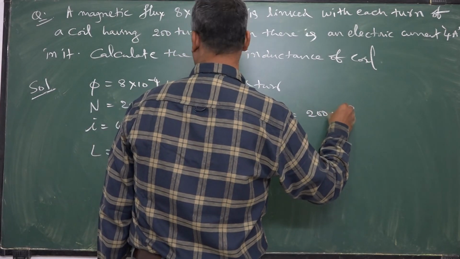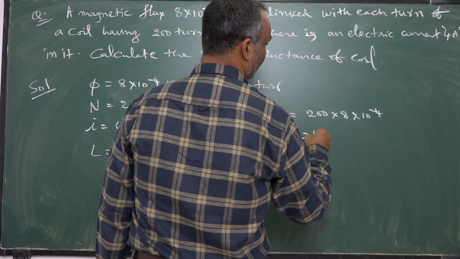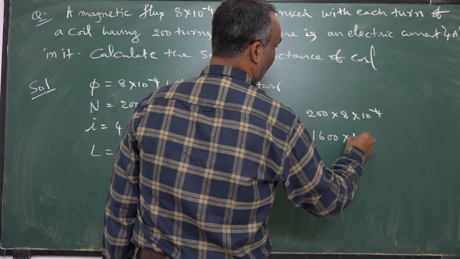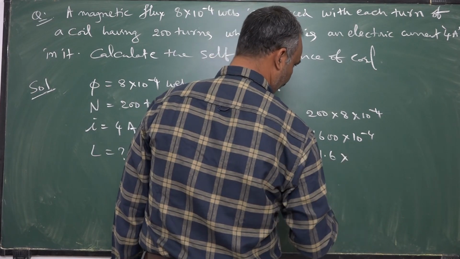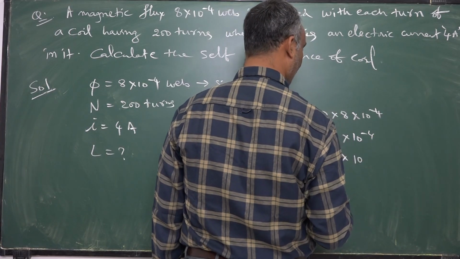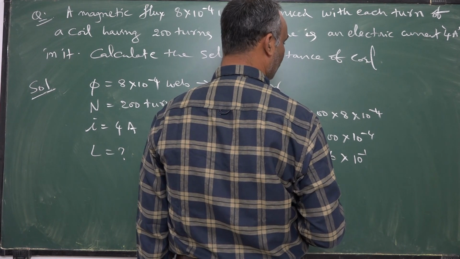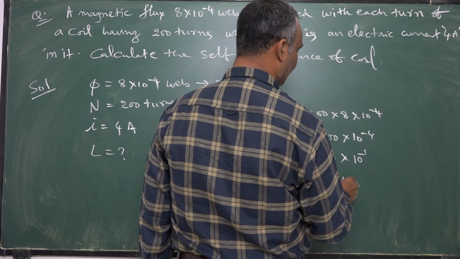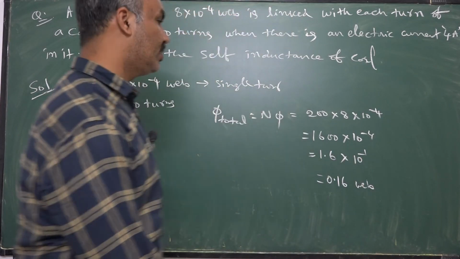That is 200 into 8 into 10 power minus 4. That is 1600 into 10 power minus 4. That is 1.6 into 10 power minus 1, or you can write 0.16 Webers.